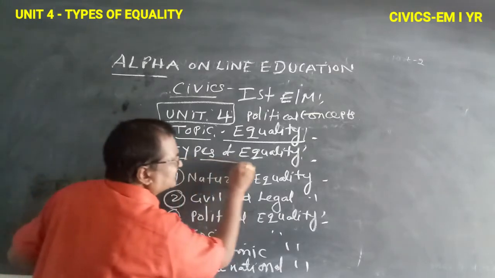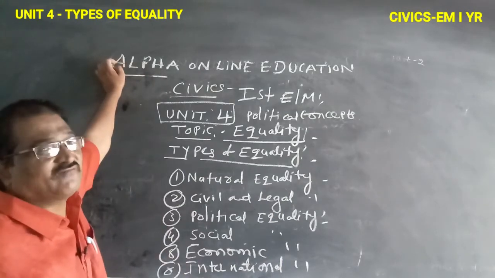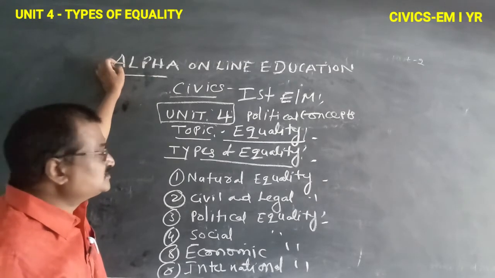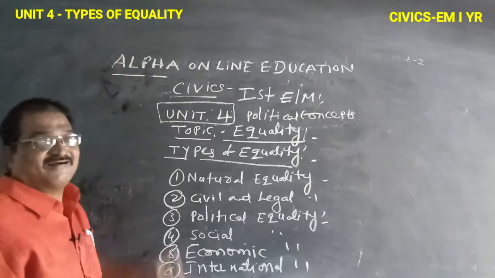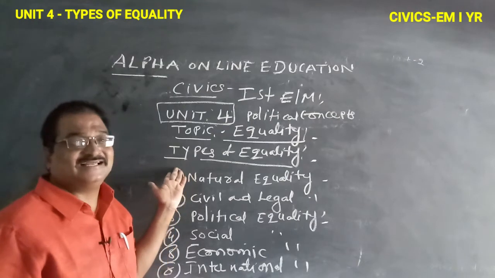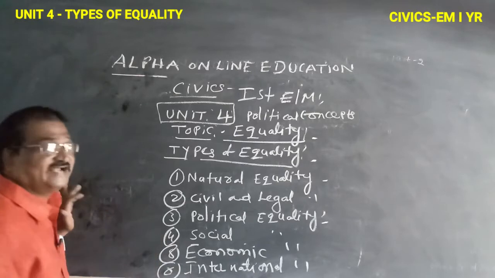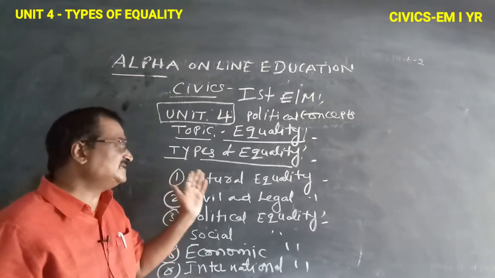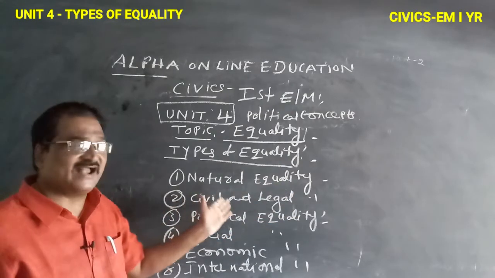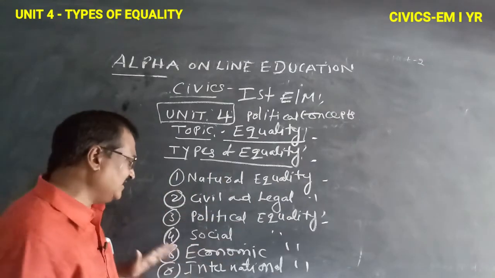In this topic of equality, there is one 5 marks question. What is that 5 mark question? Write any 3 kinds of equality. Here there are 6 kinds of equalities. The first one is natural equality and the second one is civil and legal equality.